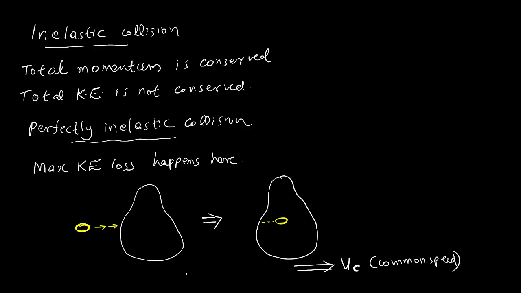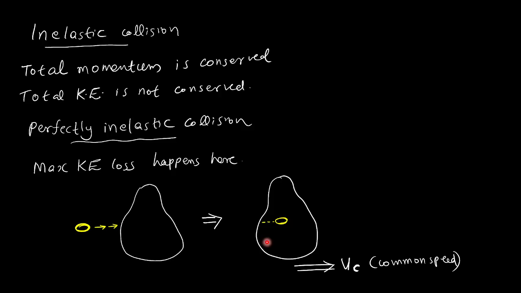In this case, maximum energy loss happens. Maximum energy loss happens when one body is completely embedded inside the other body and both of them move with the same speed. Why maximum energy loss? Because the bullet enters the body. During the motion there is a lot of friction, so there is a loss in heat energy. Heat energy develops, so the maximum loss happens. So this is the perfectly inelastic collision.